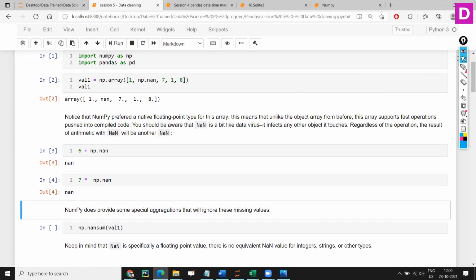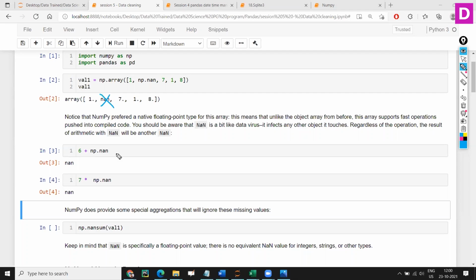But in that case, how do I do the calculation? I want total marks, right? I cannot say the student did not appear for both the tests. So yes, we need some kind of technique with which we will be able to add the numbers which are available.